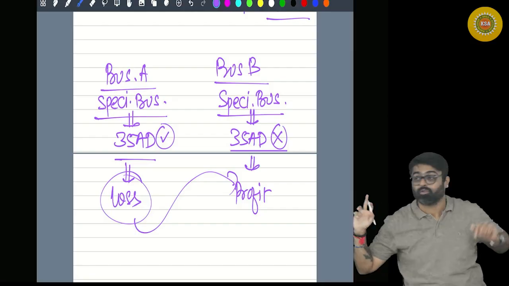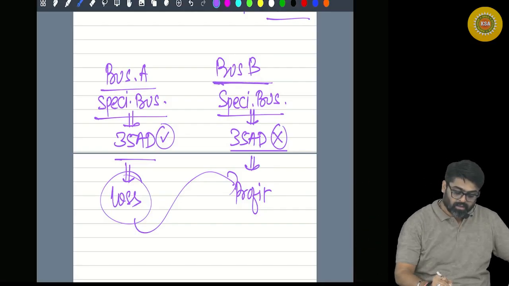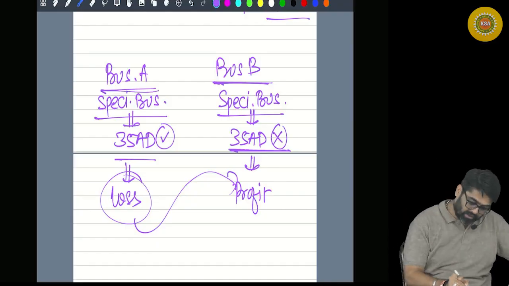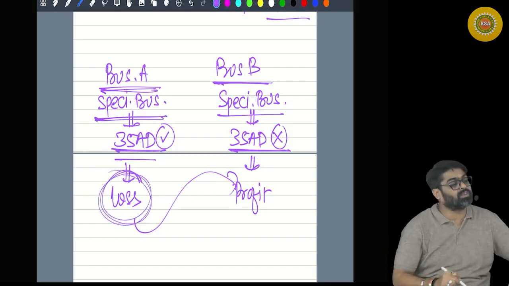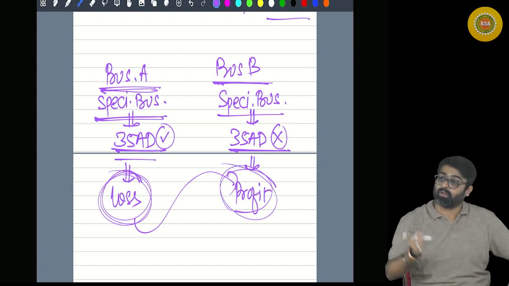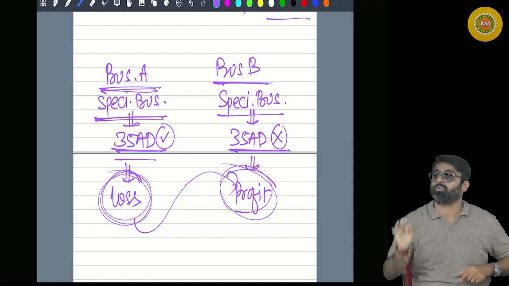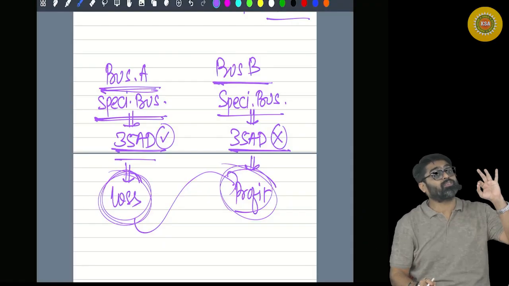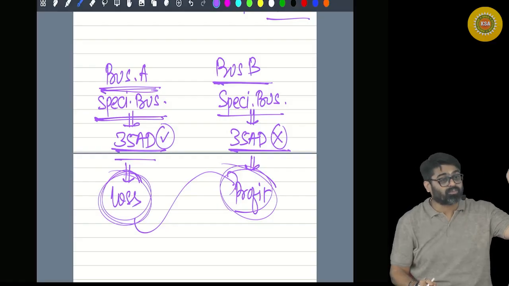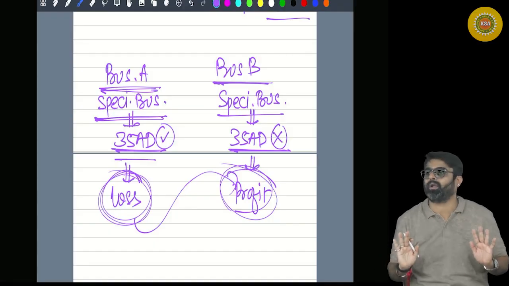Yes or no? So they can fix you in this, in the exam. They will tell you that for business B, which is a specified business only, 35AD deduction was not available. And for business A, which is a specified business for which 35AD deduction was available, loss of this business is there, profit of this business is there. Now they will ask you whether this loss can be set off against this profit. The answer is yes. Loss of any specified business can be set off against profits of any specified business only, but that specified business should also get 35AD deduction. There is no requirement. Getting my point?